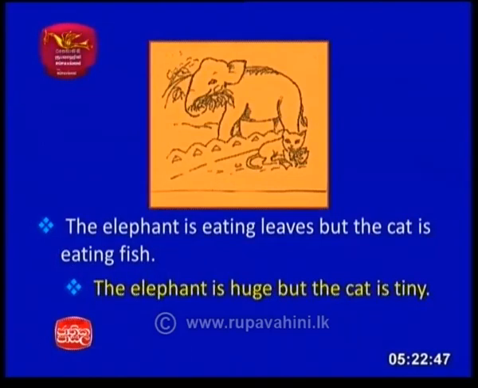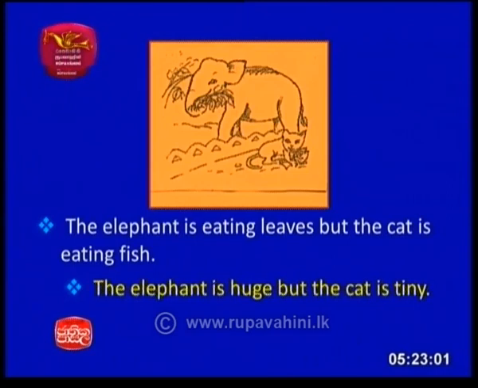Now here you can see very obvious the sizes. Right? You can see an elephant and a cat. The elephant is eating leaves and the cat is eating fish. So that is two different ideas.